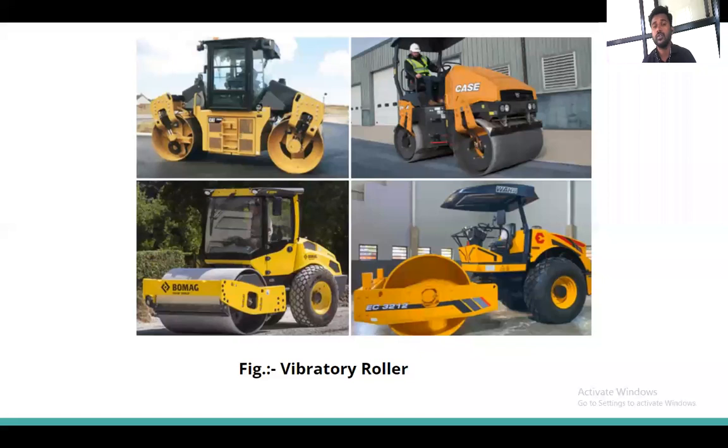Depending on the depth of the soil to be compacted and the type of the soil to be compacted, the type of roller will vary. Okay, so how do we decide which type of roller to be used for compaction? It depends on the depth to be compacted as well as the soil to be compacted. So depending on these parameters, we use different types of rollers.